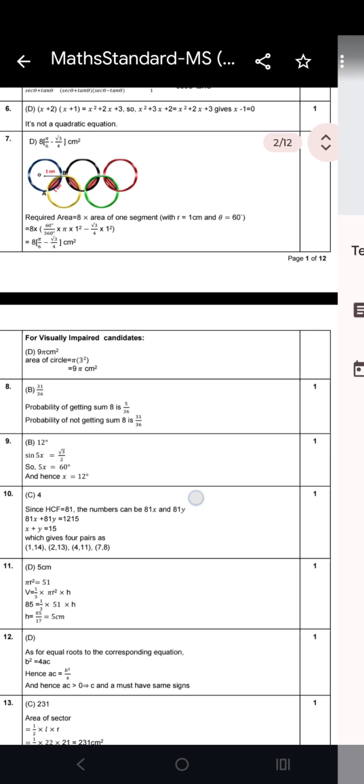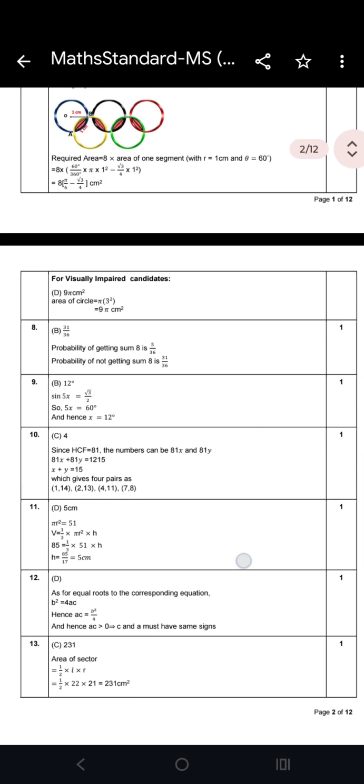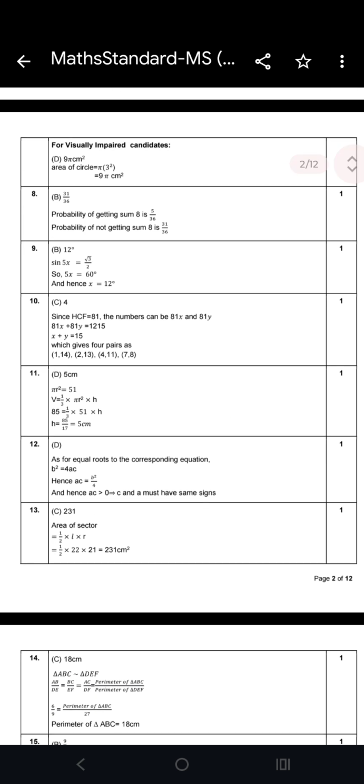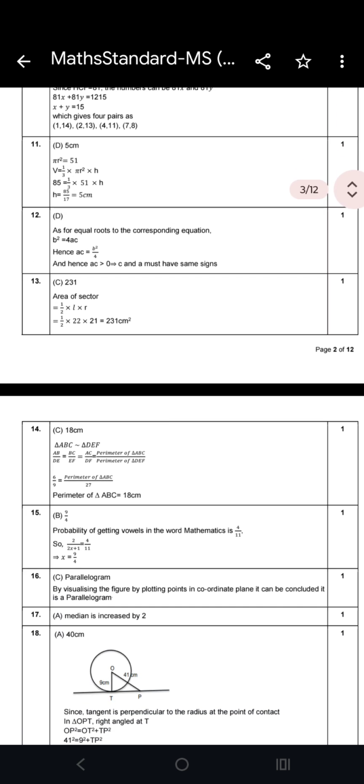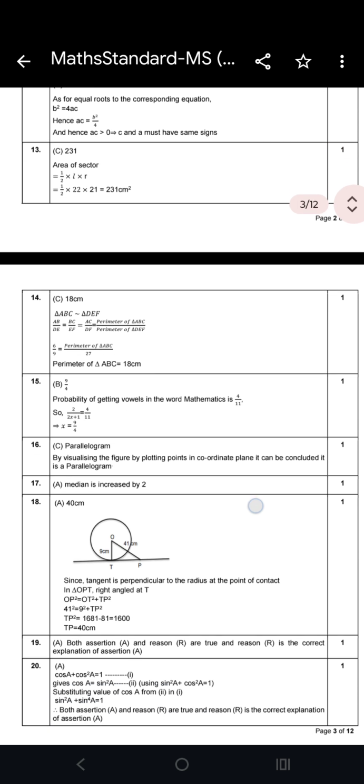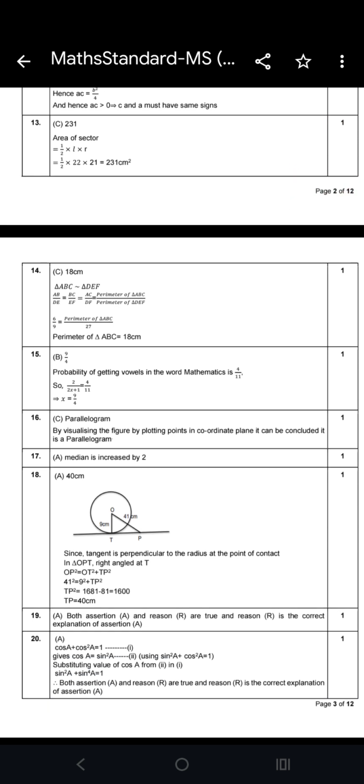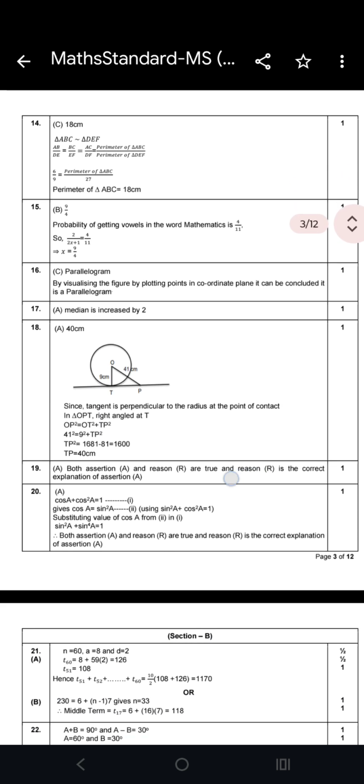Now question number 8, 9, 10, 11, 12, 13, 14, 15, 16, 17, 18. So till 18 there will be MCQ type questions, and the two questions 19 and 20 will be assertion reason type questions. So now section A is completed, means we are done with 1 mark type questions. Now let's move to other section.